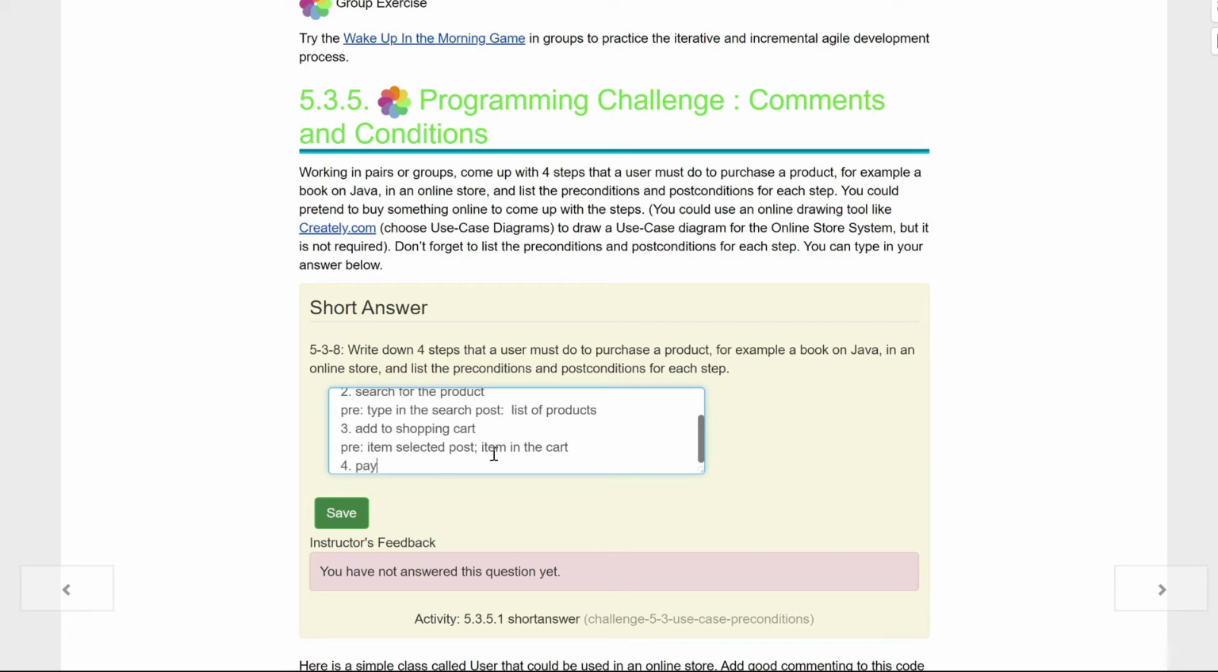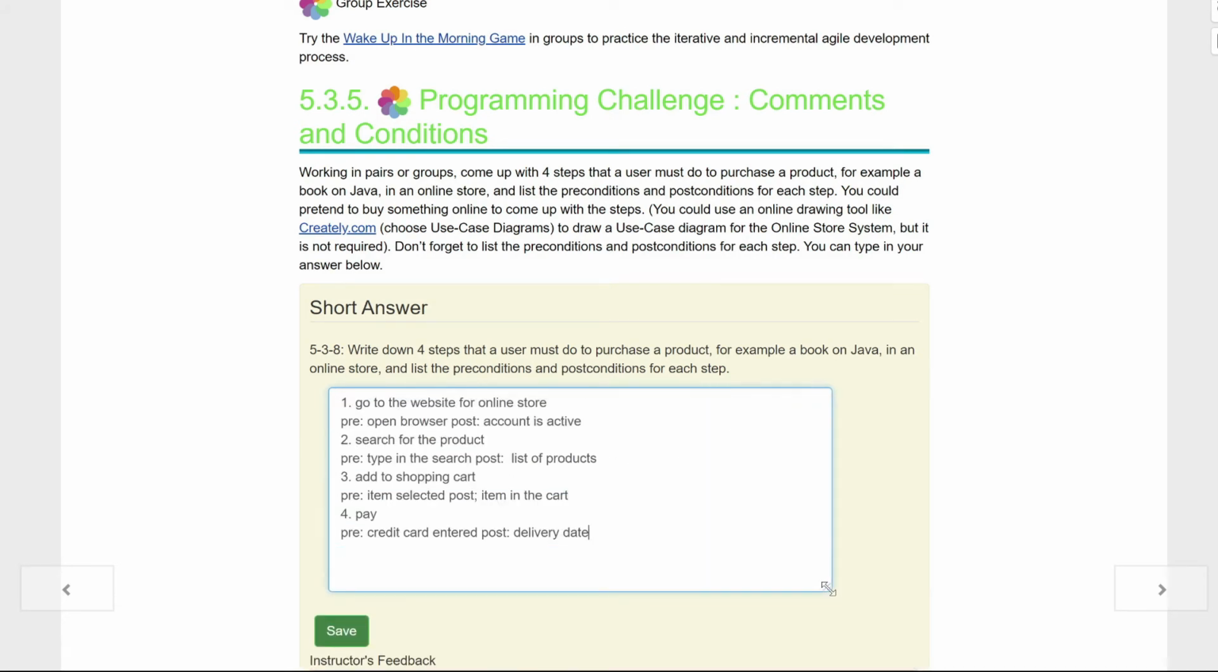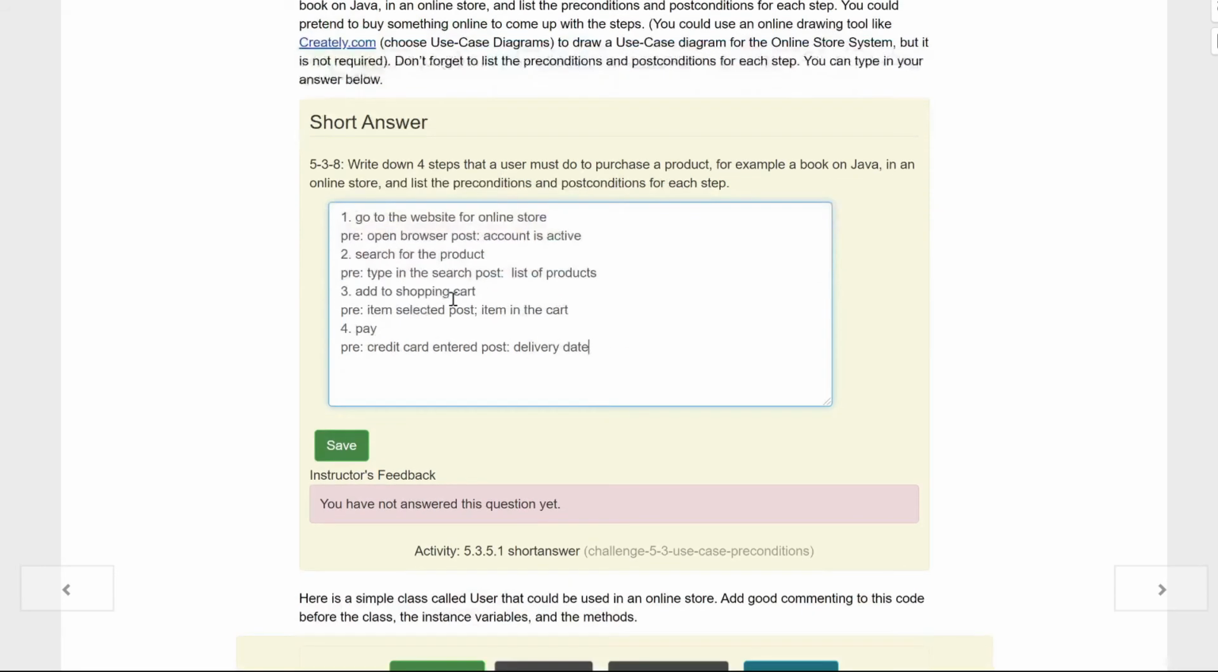Well, the next one, we got to pay for our stuff, right, kids? So the precondition for this, well, the credit card is entered. And maybe a post for this one is delivery date. And kids, those are the 4 steps a user must do to purchase a product and some pre and post conditions for each step. Again, kids, please don't just steal mine. Try your own.